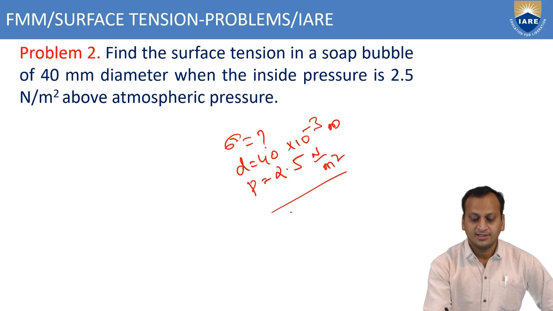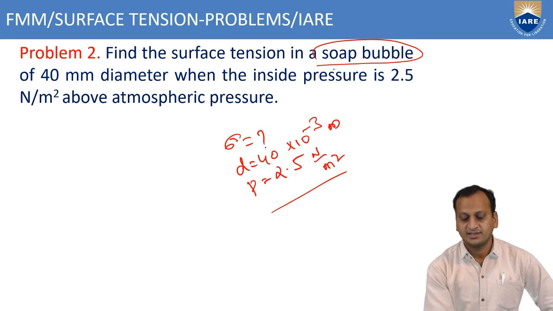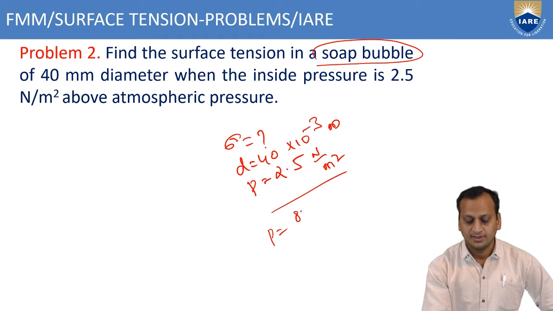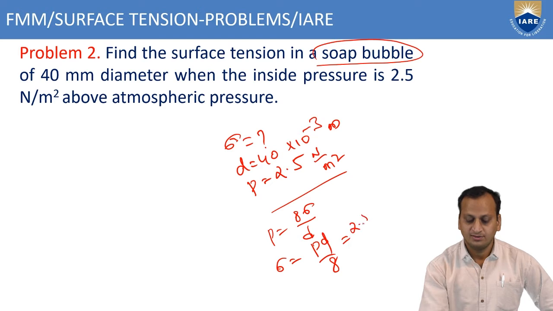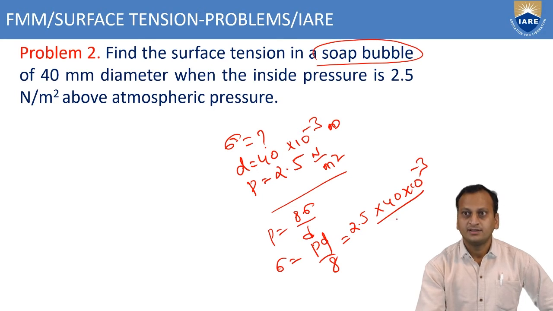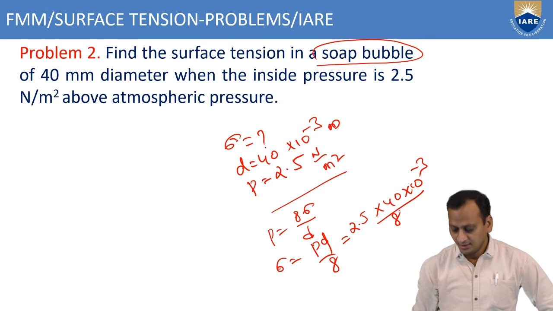It is acting on a soap bubble. The surface tension in the case of a soap bubble is taken as P equals 8 sigma by D, where sigma equals PD by 8. So here the values are 2.5 into 40 into 10 power minus 3 by 8. Then we will get sigma.